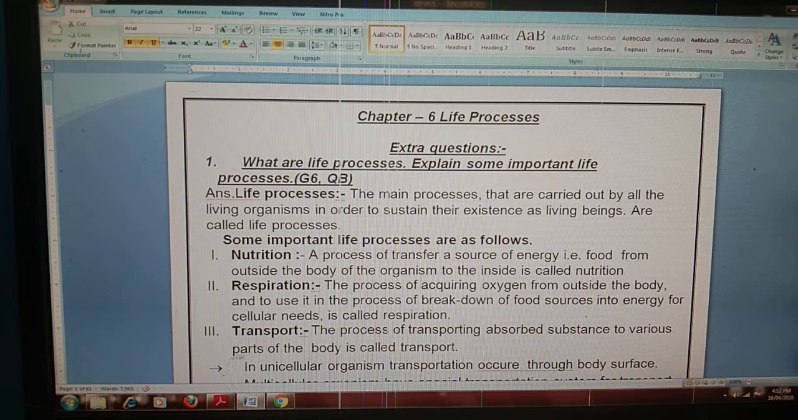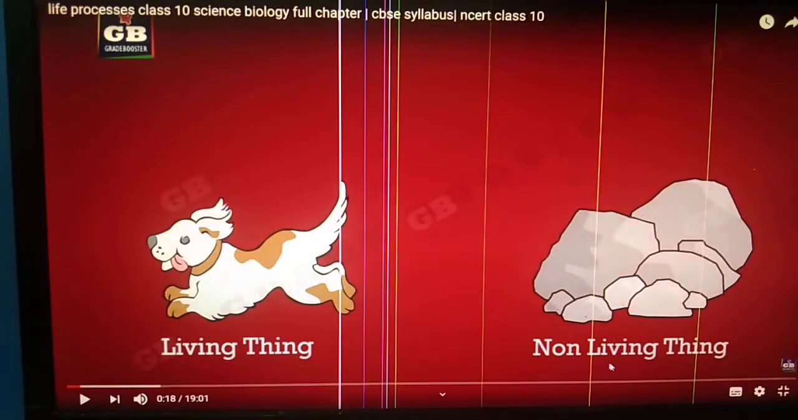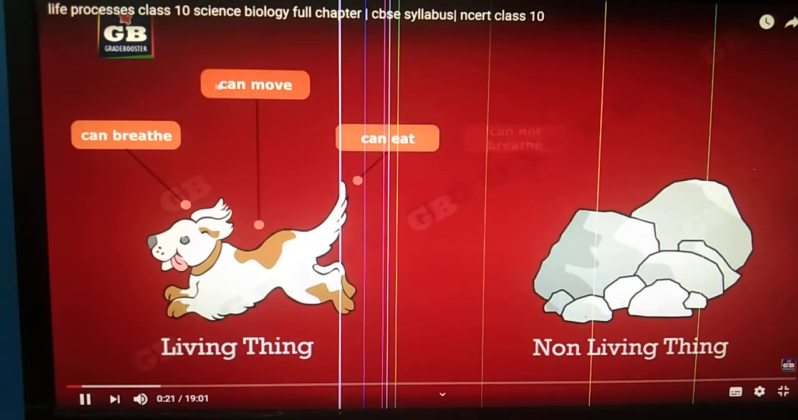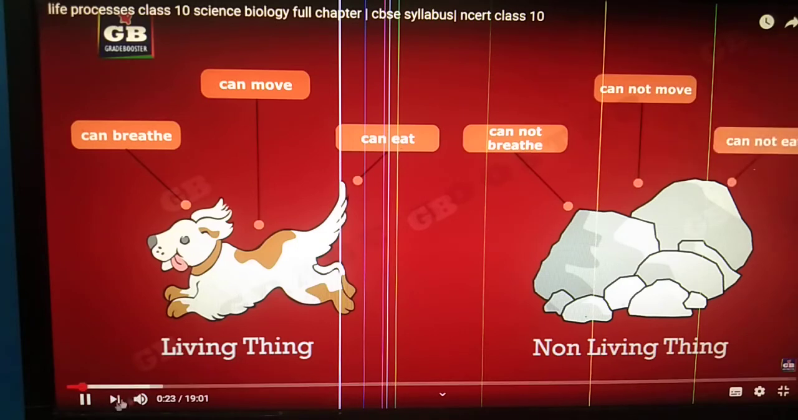Before getting an idea of the life processes, let us understand about living things and non-living things. We know very well living things are those things which can breathe, can move and can eat, and non-living things are those things which cannot breathe, cannot move and cannot eat. Let us take an idea about living things in detail.